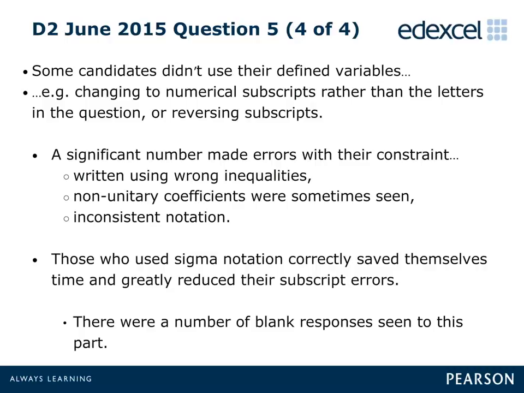When stating both the objective function and constraints, many candidates did not use their defined variables, and instead used numbers in the subscripts, or incorrectly reversed their subscripts. A number of candidates incorrectly used the costs, rather than the value of 1, to form the coefficients of the constraints.